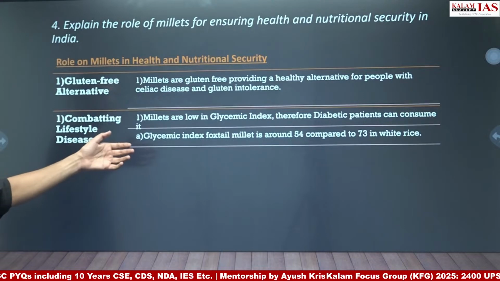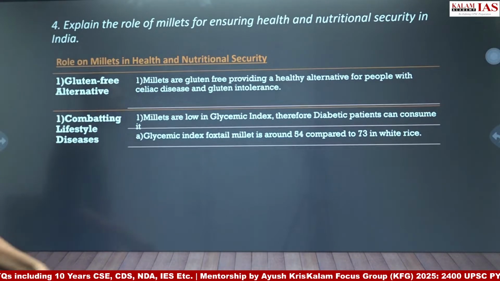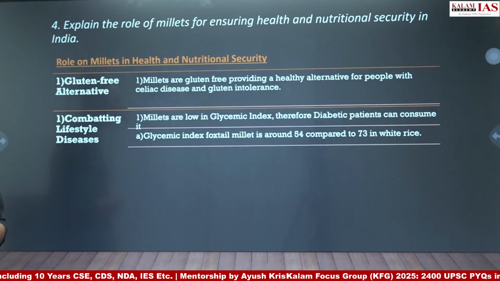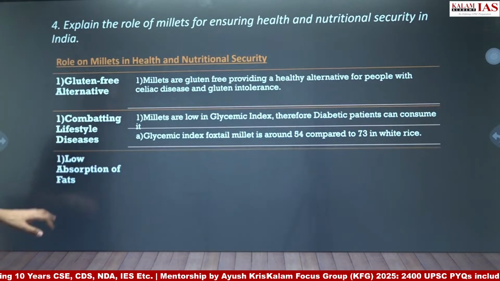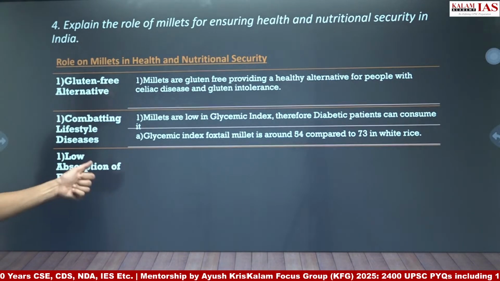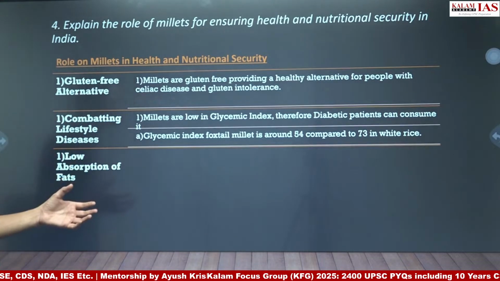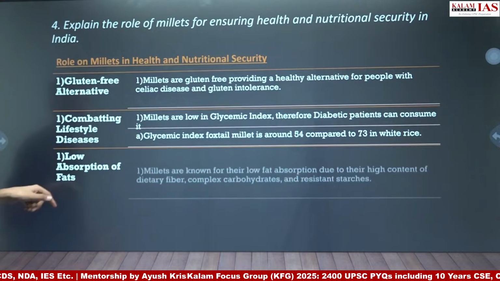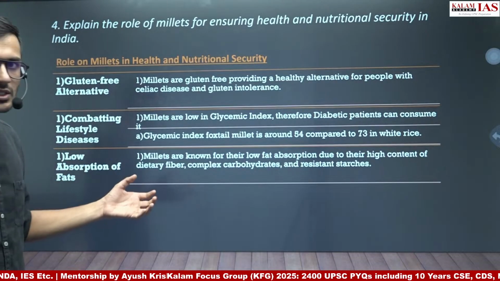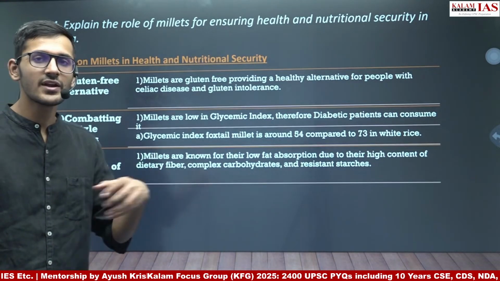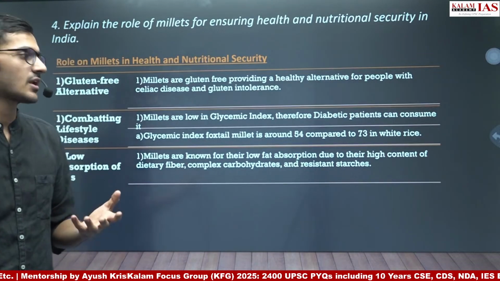Millets also are, for example, glycemic index of the foxtail millet is around 54 compared to 73 in the rice. Low absorption of fat, these 2-3 points we have discussed in our classes also. We are again discussing it. Low absorption of fat again helps in healthy lifestyle for the people.